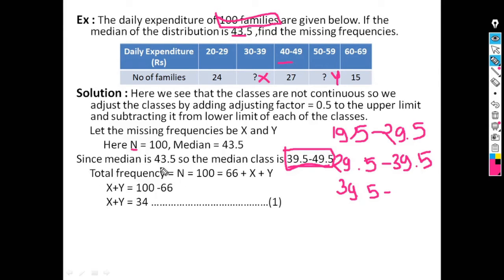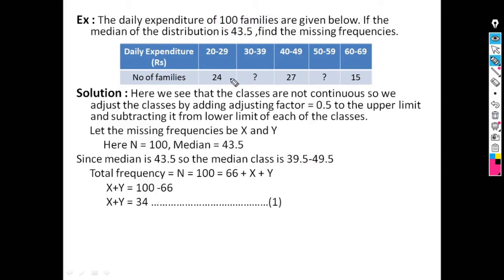We know that the total frequency capital N is equal to 100, and we can calculate it as the sum of these observations, that is 24 plus x plus 27 plus y plus 15, which must be equal to 100. Adding 24, 27 and 15 gives 66.